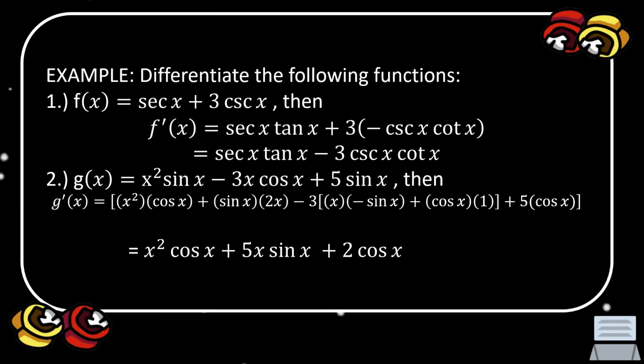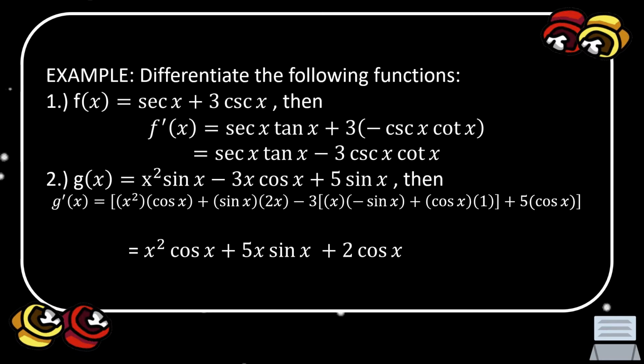So you are going to write first the value of u, which is x squared, and the derivative of v, or the derivative of sine x, which is cosine x, plus the value of v, which is sine x, and the derivative of u, which is x squared, so the derivative of u is 2x.